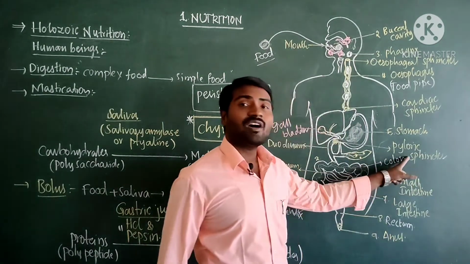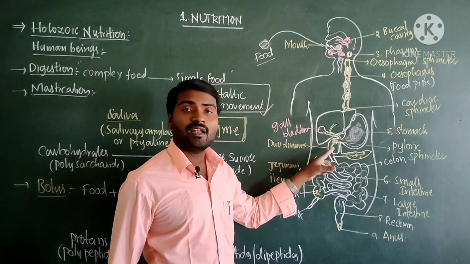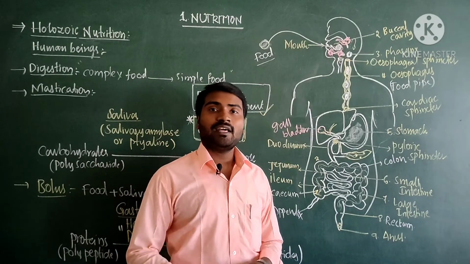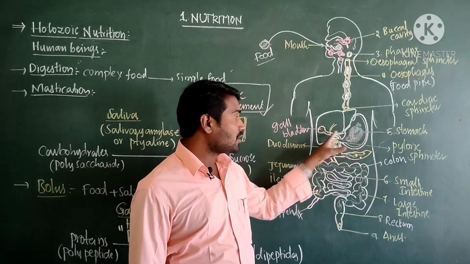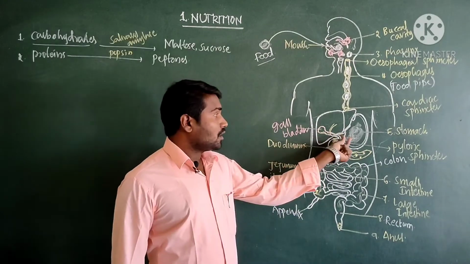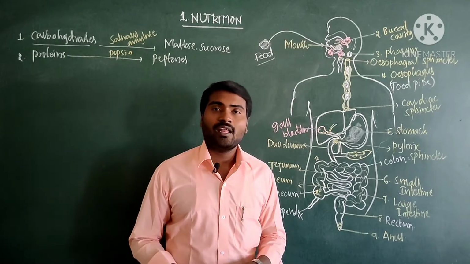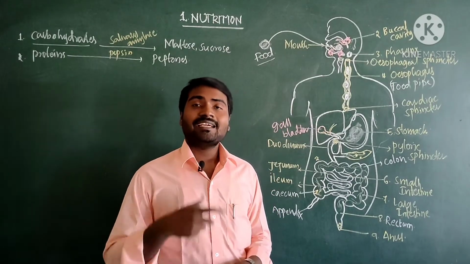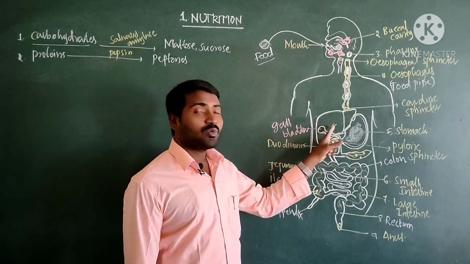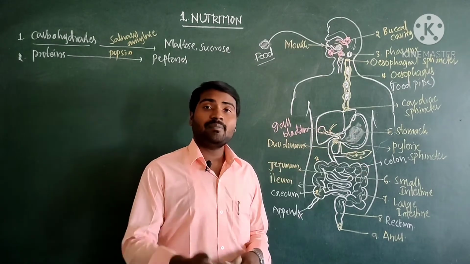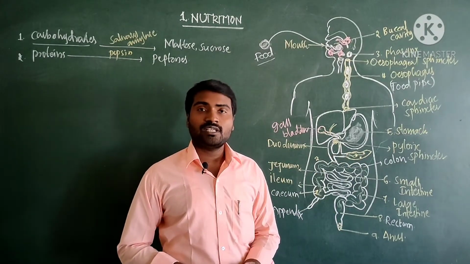Okay. So there is one more sphincter which guards the opening of the stomach into the duodenum, which is called the pyloric sphincter, which allows a little amount of food from the stomach to the small intestine. Now when acidic food enters the duodenum, the walls of the duodenum release some hormones like secretin and cholecystokinin. These hormones stimulate the liver and pancreas. Thereby the liver and pancreas release their respective digestive juices.